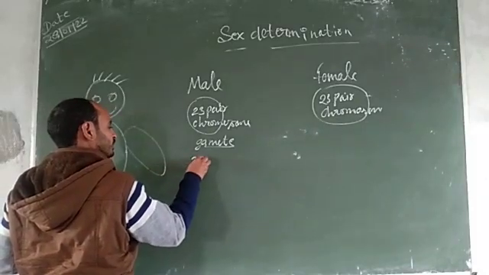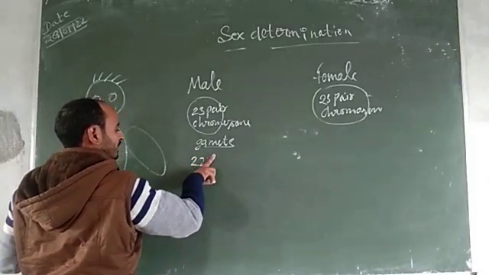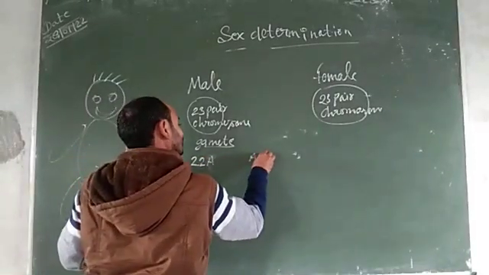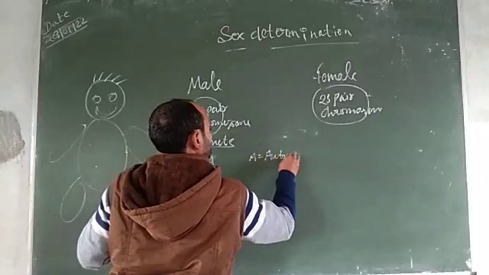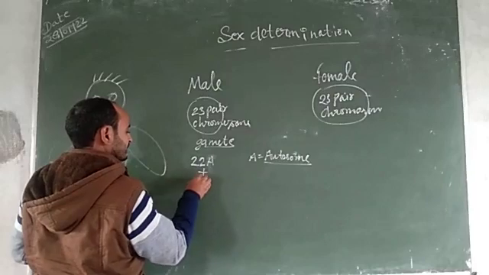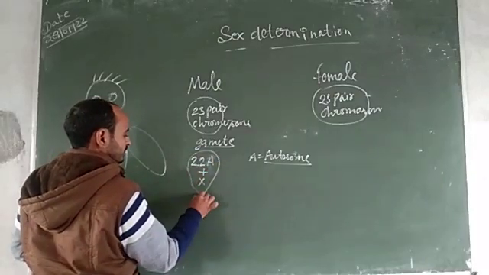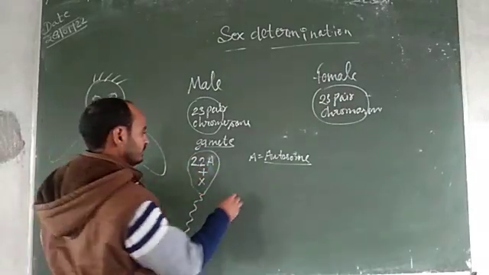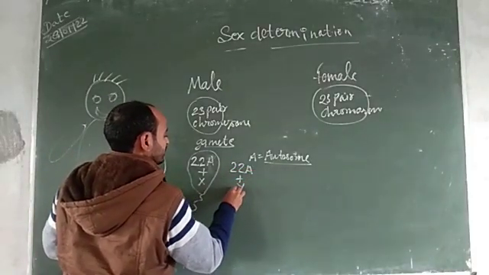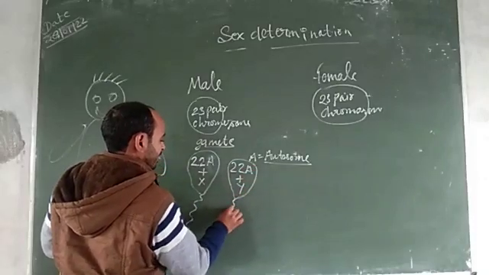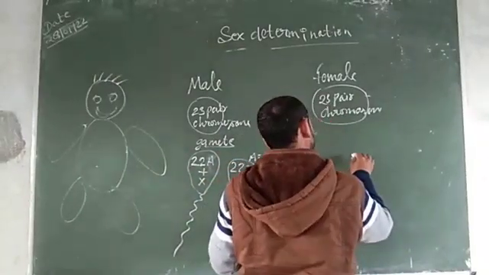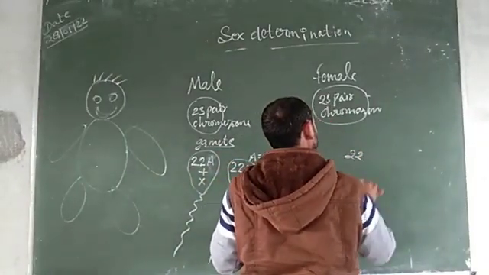One type of gamete: 22 autosomes plus X. These are the sperm. And another type of gamete: 22 autosomes plus Y.